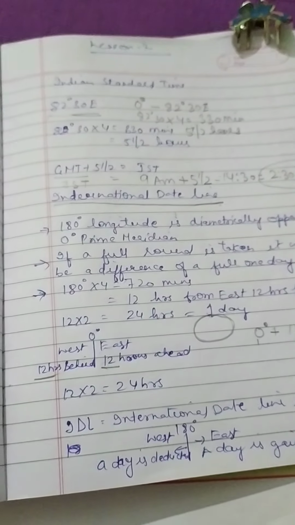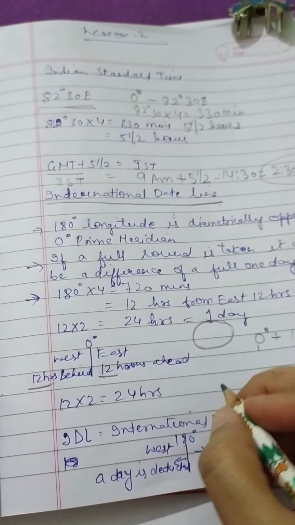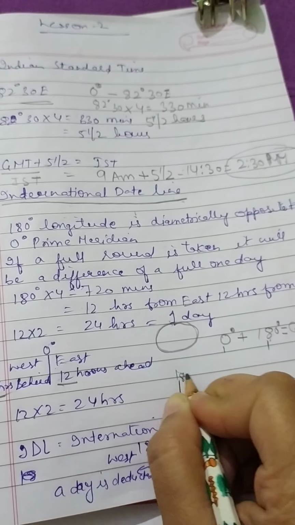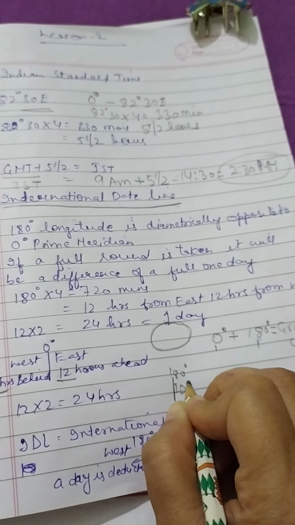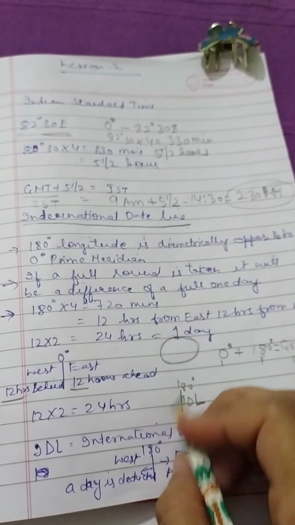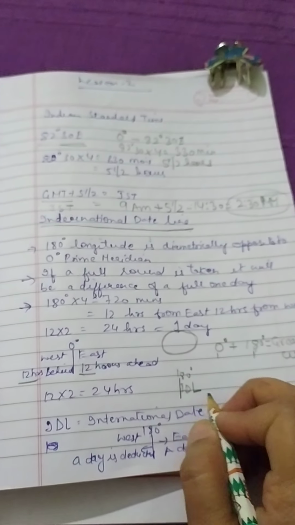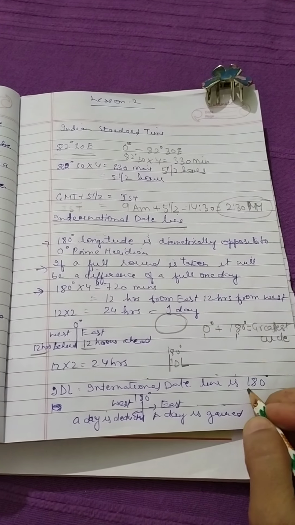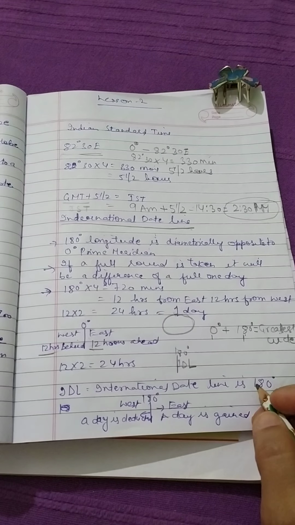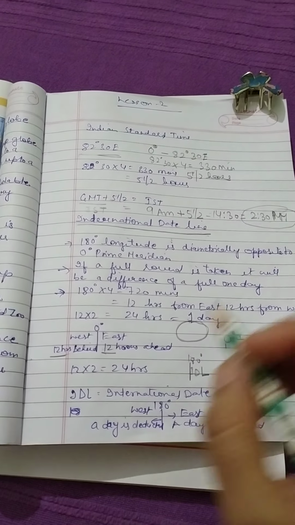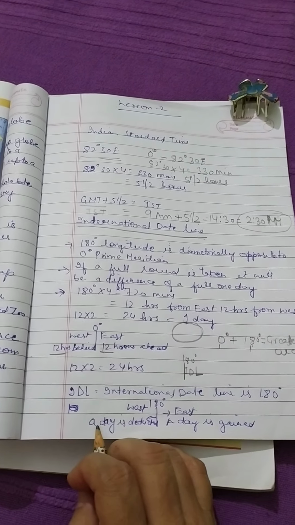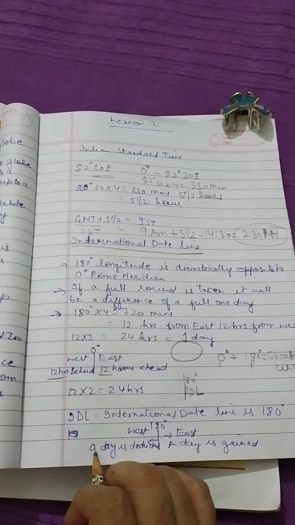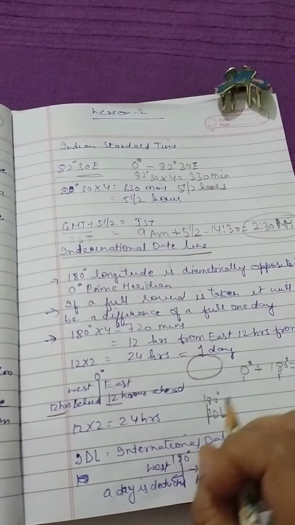This line, the 180 degree longitude, is considered the international date line, and the date of the whole world is fixed according to this line only. Remember, it is at 180 degree, diametrically opposite to the 0 degree prime meridian. So towards the east a day is gained, and towards the west a day is deducted.